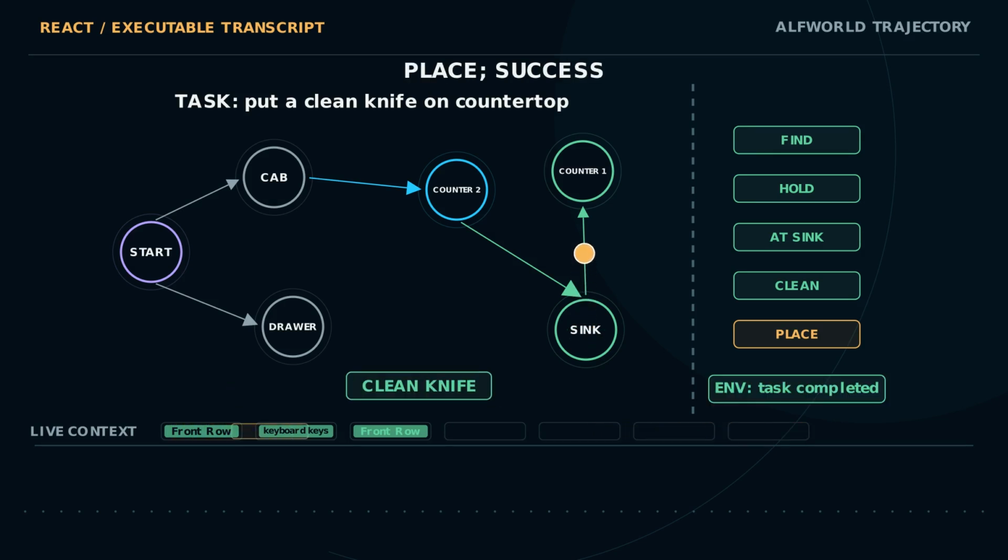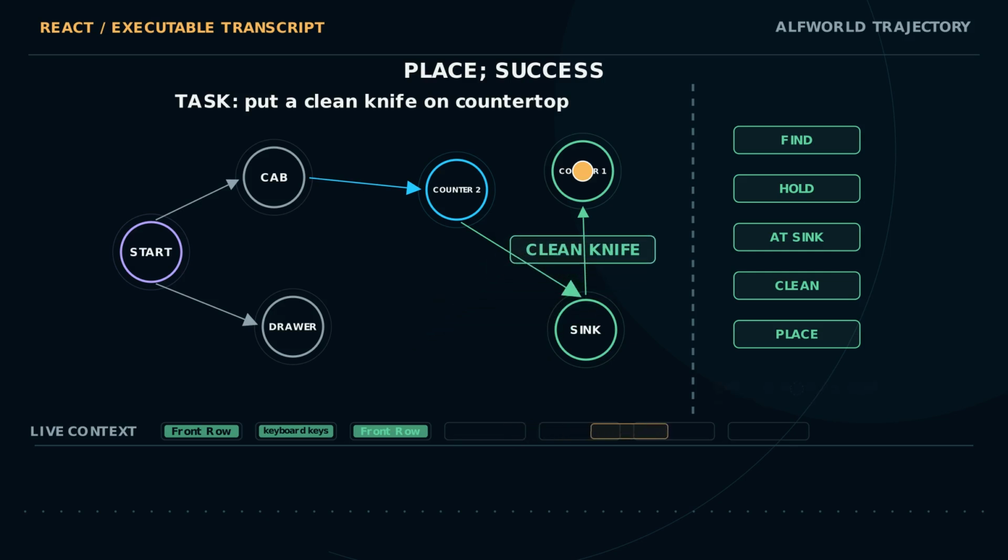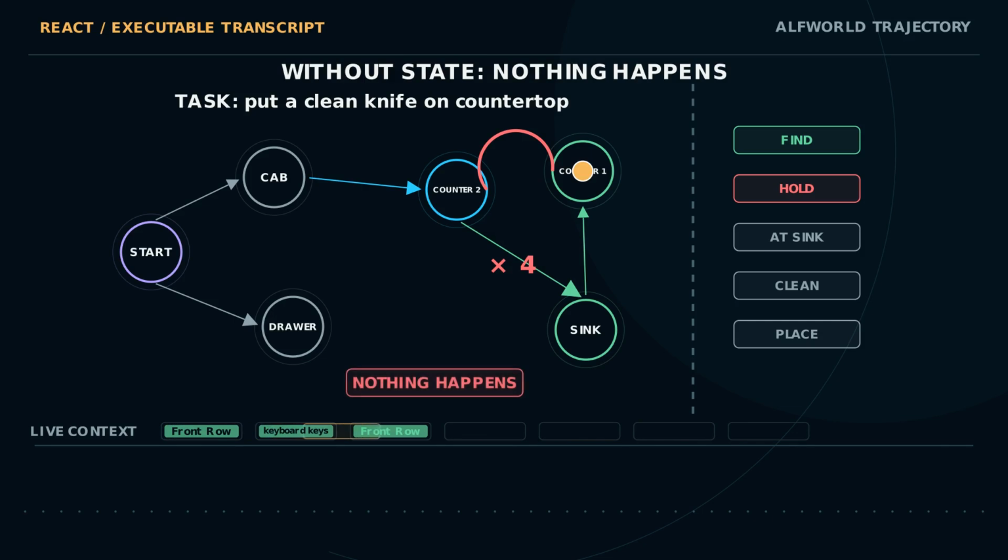The agent returns to countertop 1 and places the clean knife. The final environment observation, not the model's confidence, marks the trajectory successful. In the same game, Act only tries to clean from the countertop before going to the sink. The environment says nothing happens and the path cycles through impossible commands.